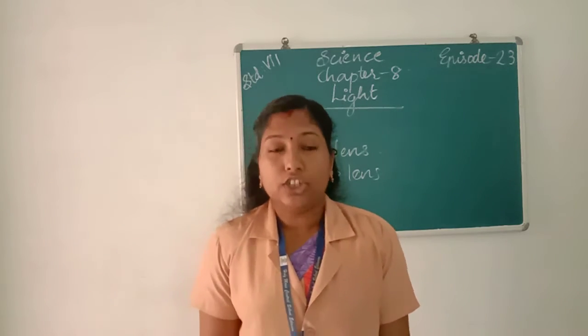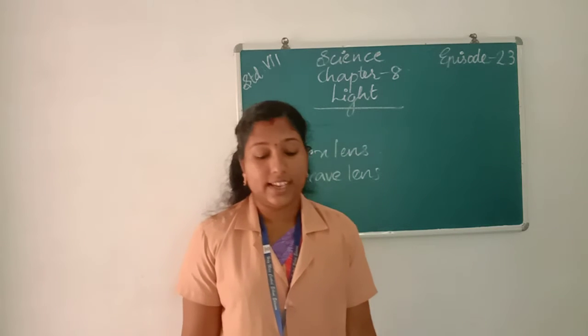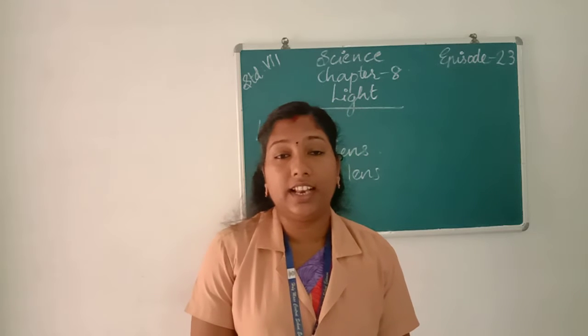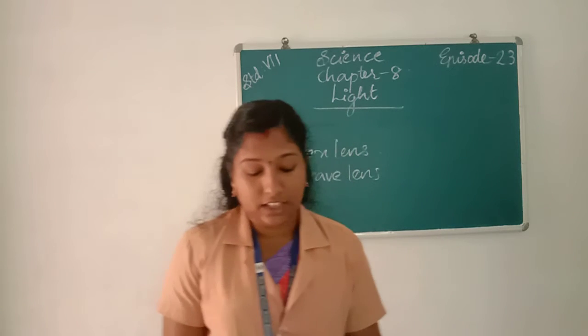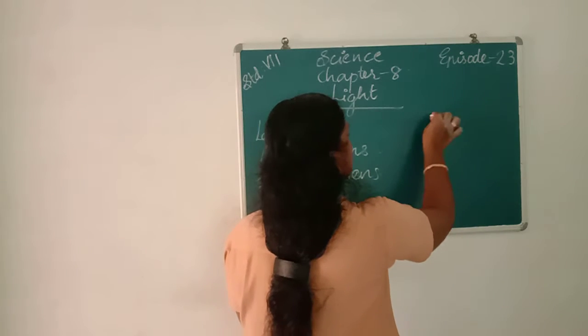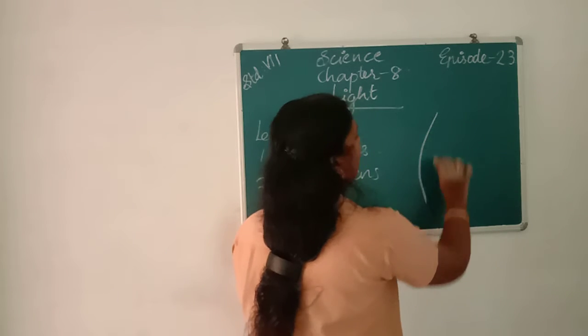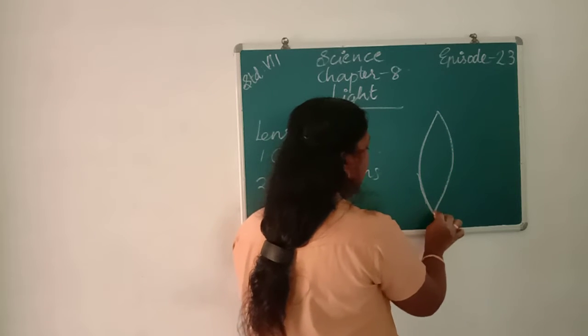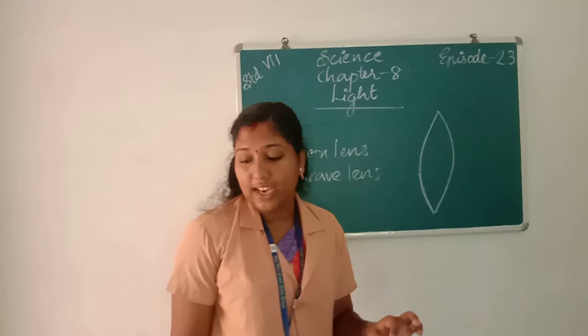Convex lenses are those lenses which are thicker at the middle than at the edges.